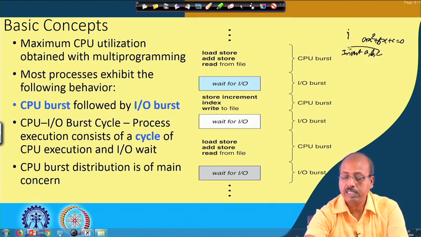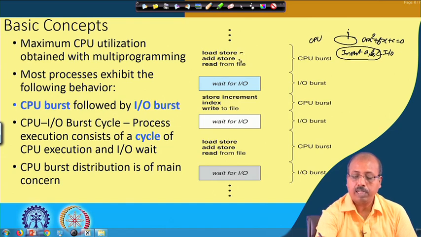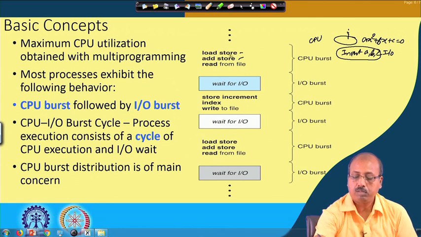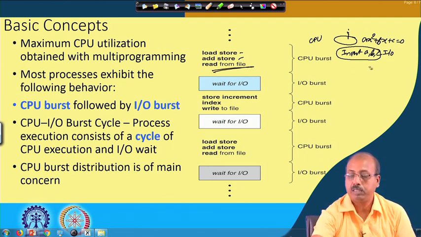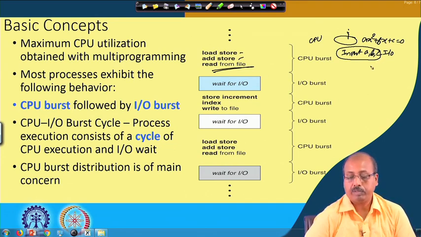When it is doing this, this is an IO operation, whereas the initialization that it was doing before is a CPU operation, because of memory location initialization. For that we will have instructions, and those instructions are executed. They are load, store, add, store, read from file, etc. Load, store, add, store are fine, as these instructions are accessing memory, but as soon as it comes to an instruction like read from file, in this particular case input a, b, c, the a, b, c may be coming from a file or from the keyboard.